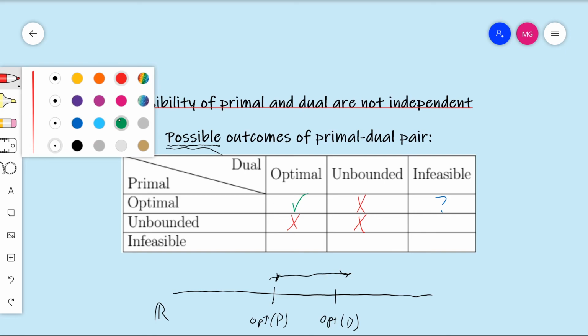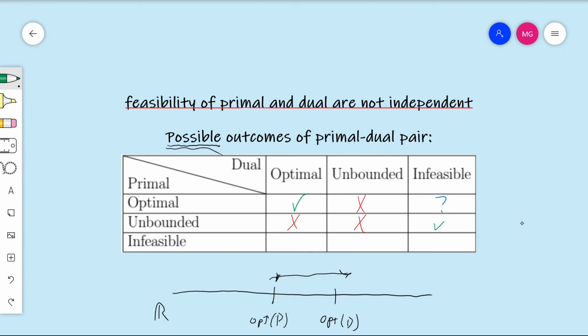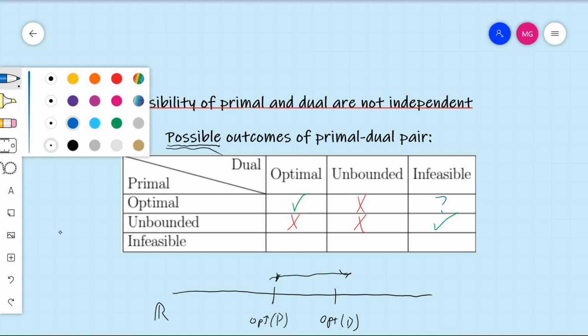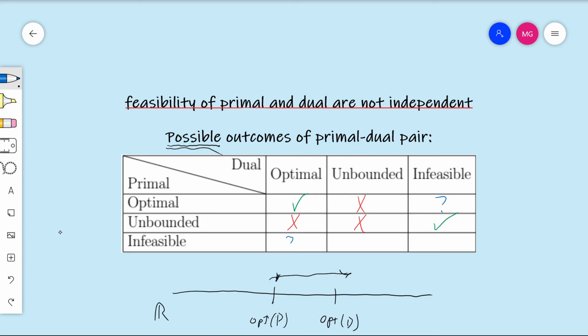So we're only left with this option, and so not only is it possible, it's absolutely necessary when the primal is unbounded. It's necessary that the dual is infeasible. And finally, if the primal is the one that's infeasible, what about the dual? Well, if the primal is infeasible, can the dual be optimal? Well, this is kind of the same situation as above, where the primal is optimal. Can the dual be infeasible? We simply do not know enough to make a conclusion about that yet. So we'll have a blue question mark there as well.